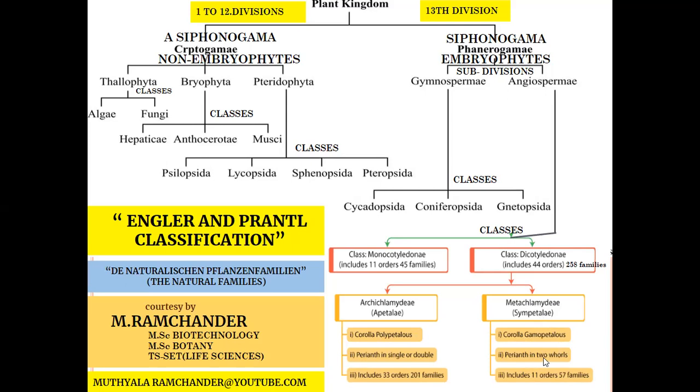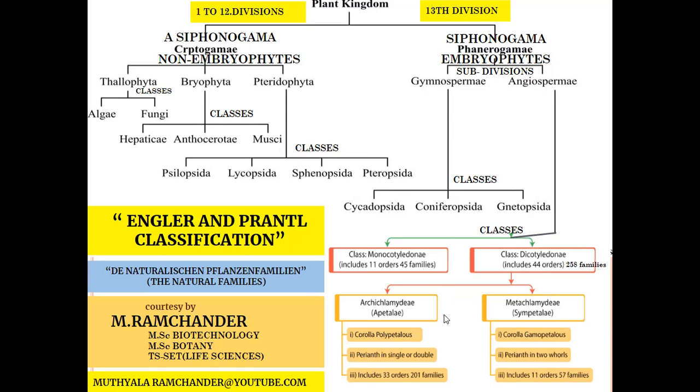Perianth is in two whorls, divided into calyx and corolla. And the Metachlamydae is classified into 11 orders. The 11 orders are classified into series. The series are classified into 57 families. This is the overall classification of Engler and Prantl.